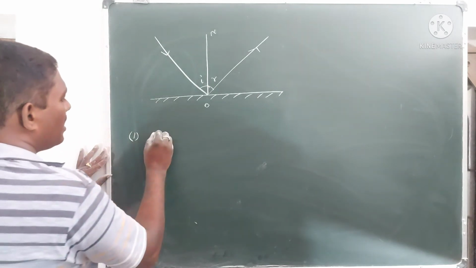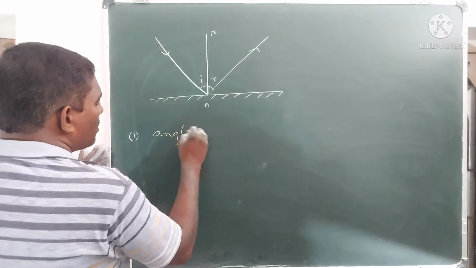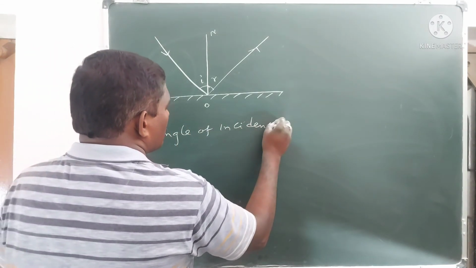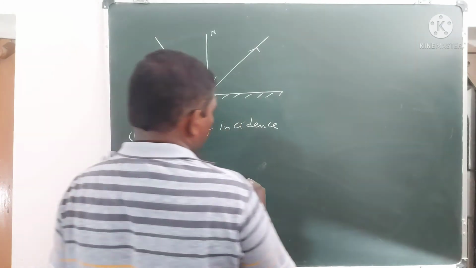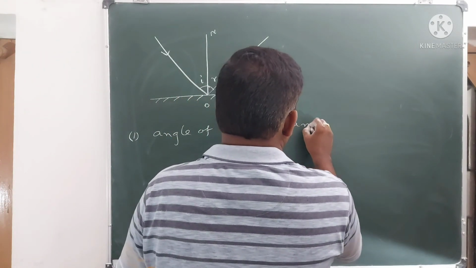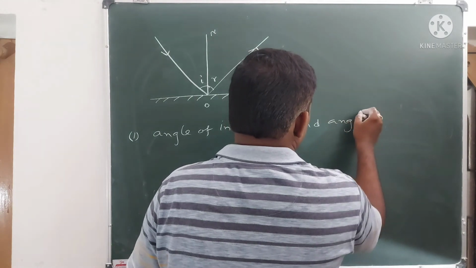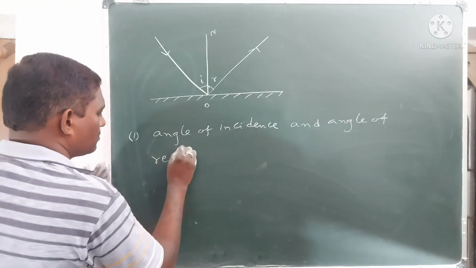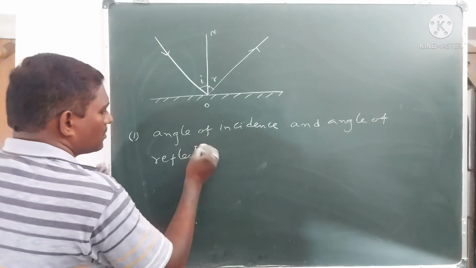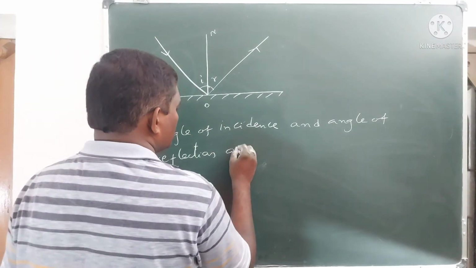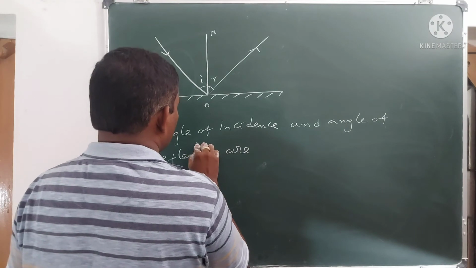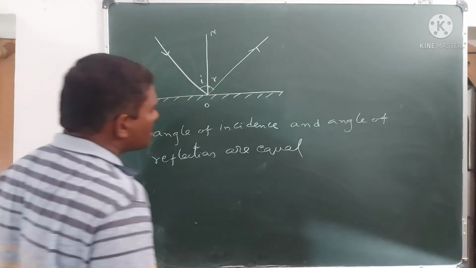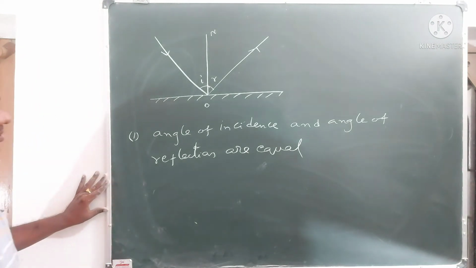First one: the angle of incidence and the angle of reflection are equal, in the case of regular reflection.